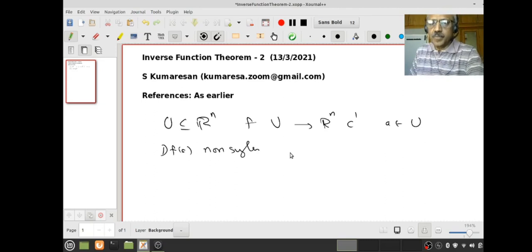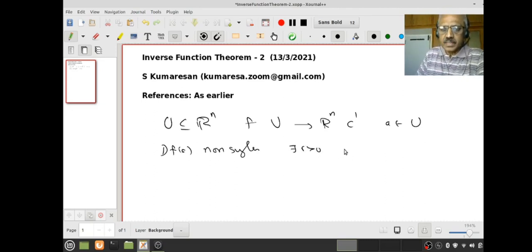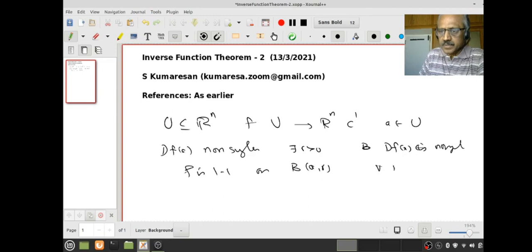Then what we proved yesterday was there is an R positive so that F is one-one on BAR. Not only that, this R was chosen such that DFx is non-singular for each x in BAR, and then we proved F is one-one on BAR.